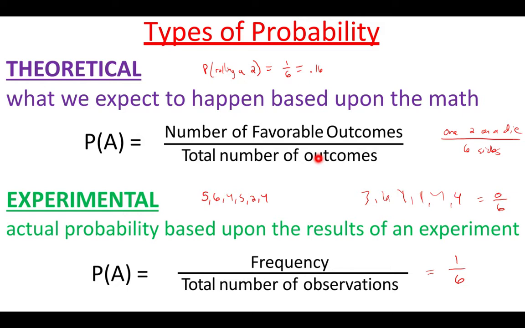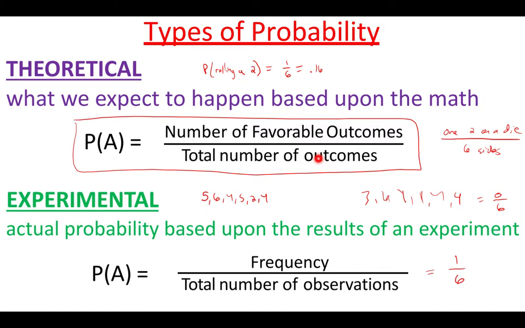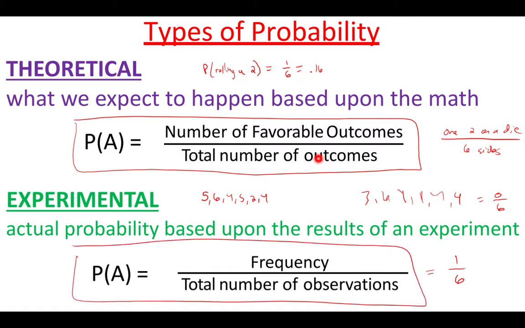So we're going to carry this concept into our little experiment that you're going to do with some dice rolling. Keep in mind these two formulas. For theoretical, we're going to make a big chart that you're going to use. Number of favorable outcomes just means how many times they occur on the chart divided by the total number of possibilities. And then experimental, how many times did you actually do it out of the total number of dice rolls? So those are our two formulas, very similar. One is, in theory, what we'd expect to happen, and experimental is what actually happened in the experiment, our actual probability based on our results.